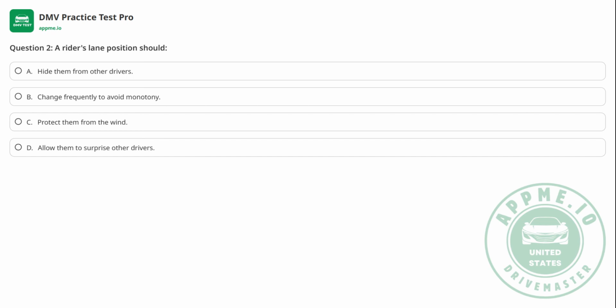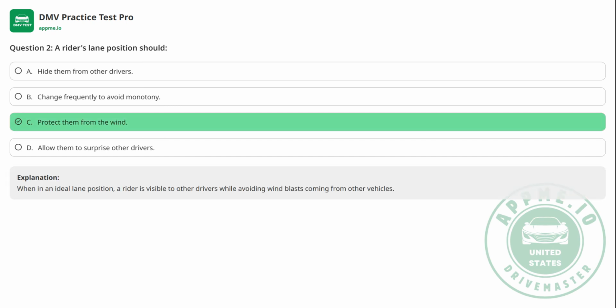Question 2. A rider's lane position should A. Hide them from other drivers, B. Change frequently to avoid monotony, C. Protect them from the wind, D. Allow them to surprise other drivers. The correct answer is C.